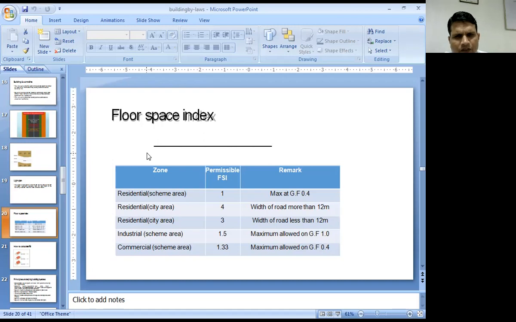For industrial scheme, FSI is less because in industrial buildings we are not going for multi-story buildings. We have to construct 1, 2, or 3 floors. So here the maximum allowed on ground floor is 1. In case of commercial, it is 1.33. For the commercial case also, the maximum coverage at the ground floor is 0.4. It means 40%.